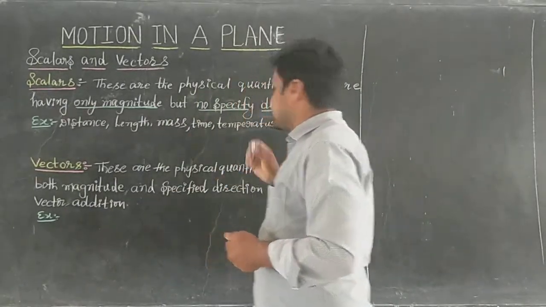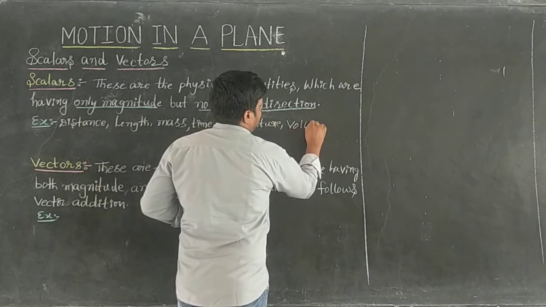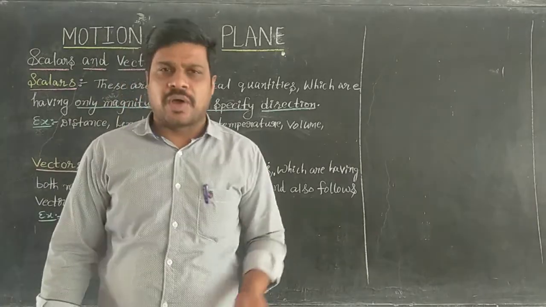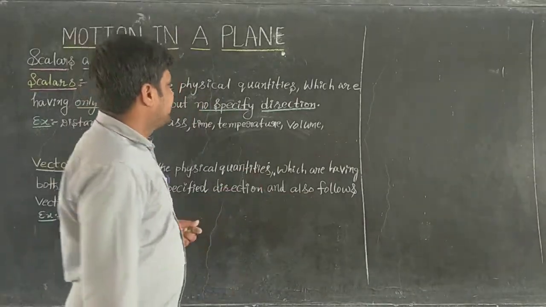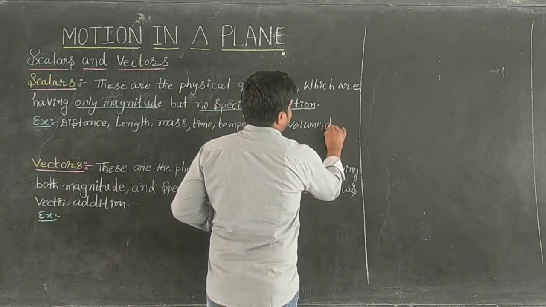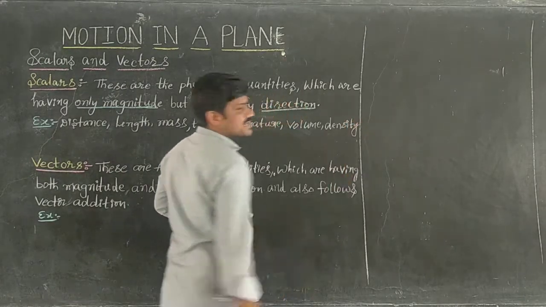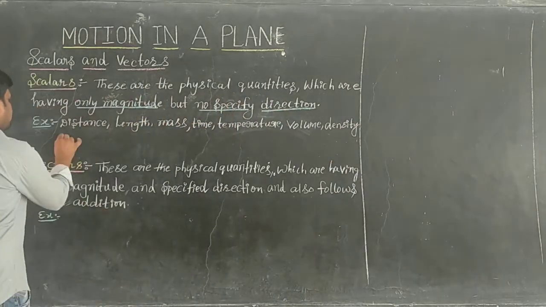Next is volume. Volume of a body, which is length into breadth into height, is also an example. Next, density. Density is also an example of a scalar. Next, strain.